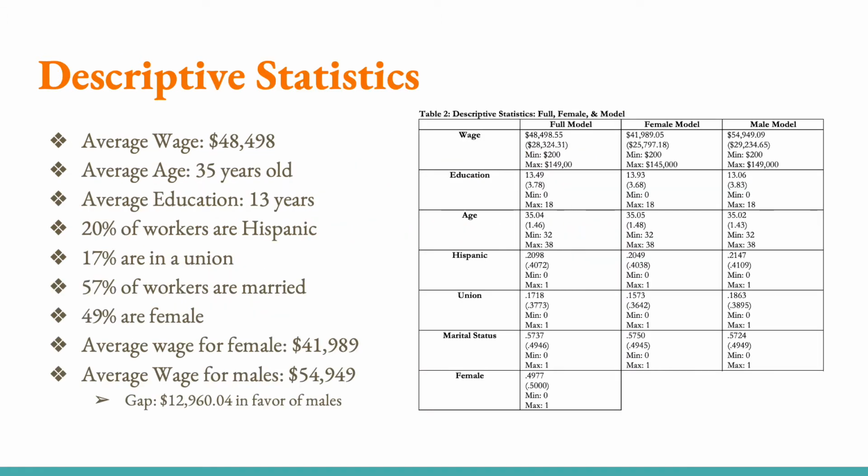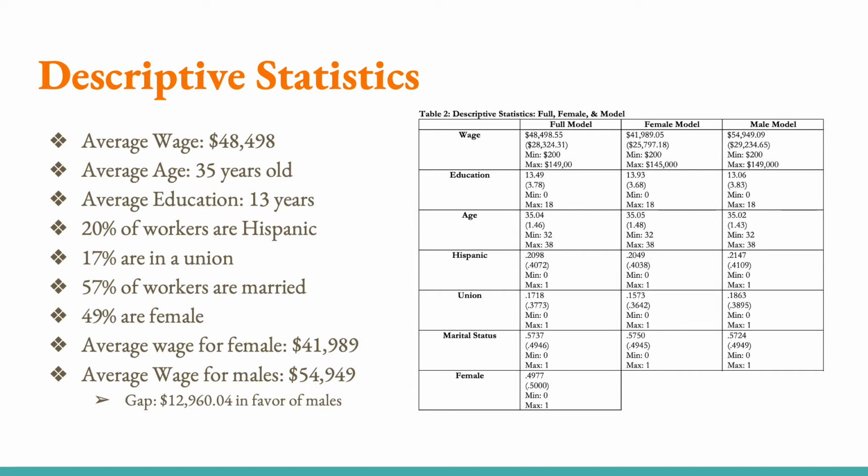In Table 2, we are presenting the descriptive statistics from our dataset, which displays the mean, standard deviation, minimum, and maximum of each variable. We have split the table into 3 columns, the first depicting the full model, which includes both male and female data, the second column which displays only female data, and the third that is exclusively male data. According to our chart, the average wage for both male and female is $48,498, and the average age in our dataset is 35 years old.